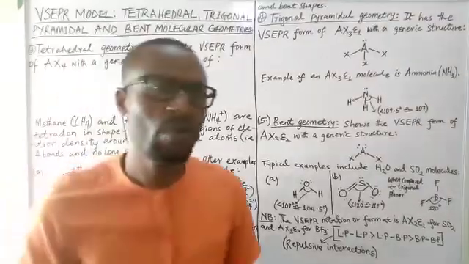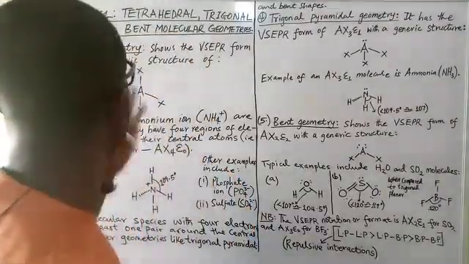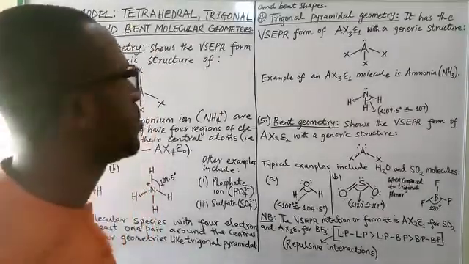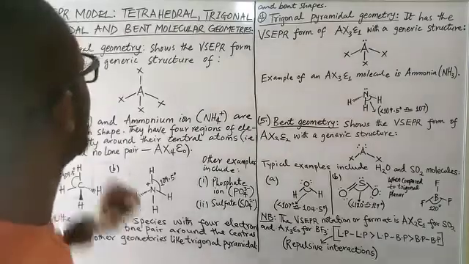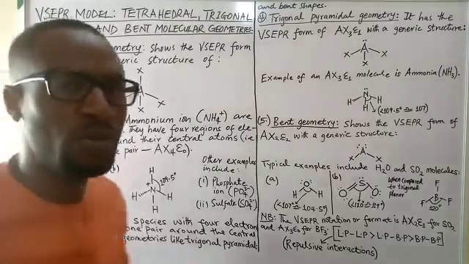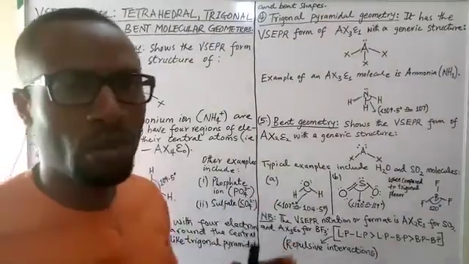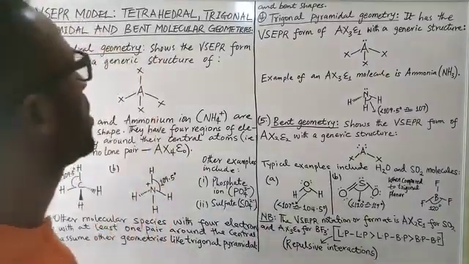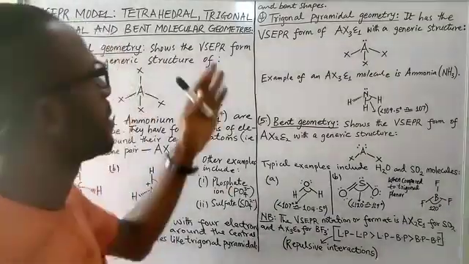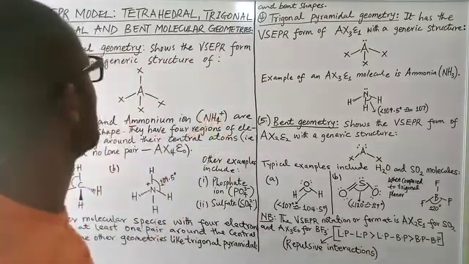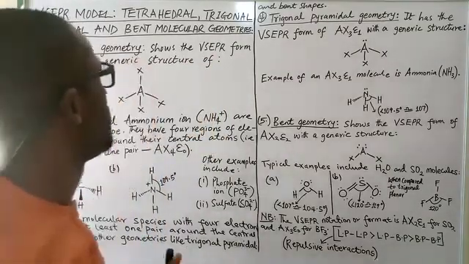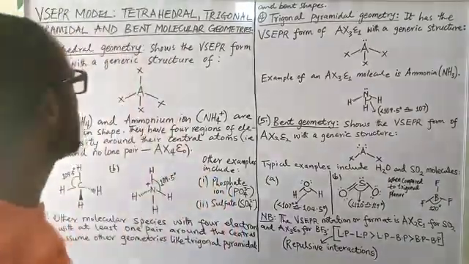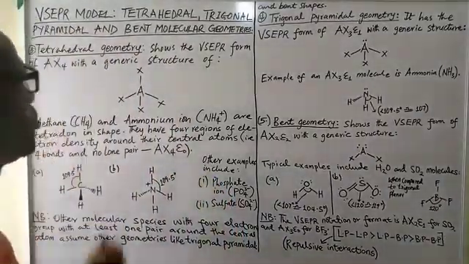Hello friends, so we're still on the series on VSEPR theory, and for this particular lecture we are still going to talk about the VSEPR model. Here we are going to look at three molecular geometries. The first is the tetrahedral geometry, the second is trigonal pyramidal geometry, and of course the bent molecular geometry. Okay, so the first one again is tetrahedral geometry.